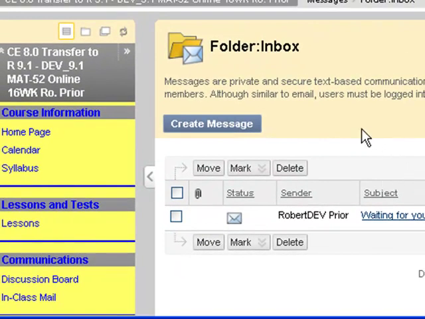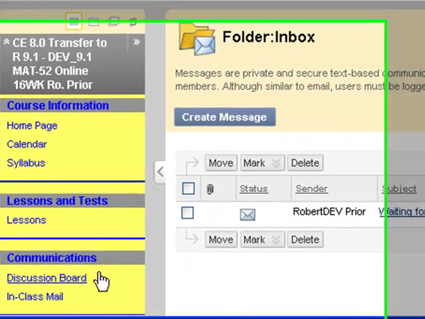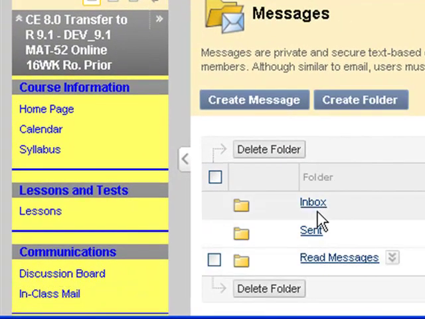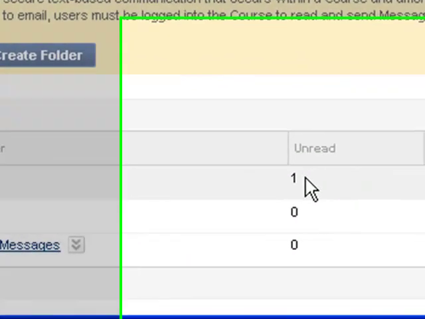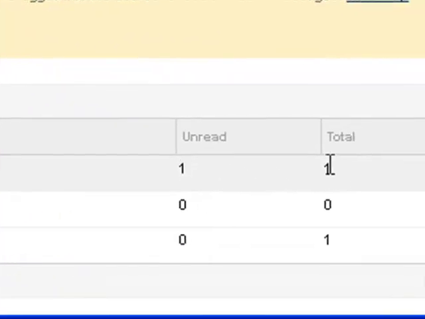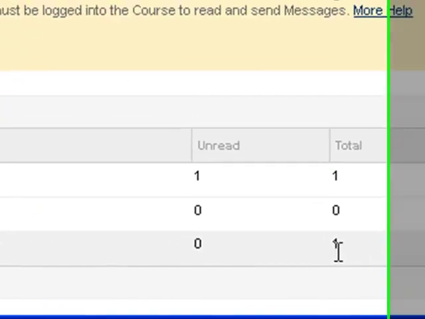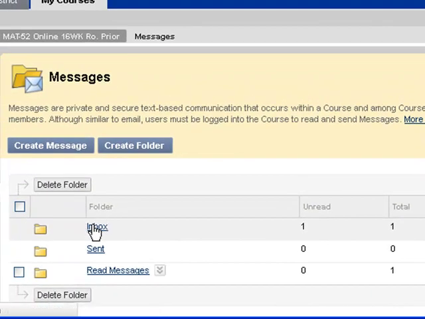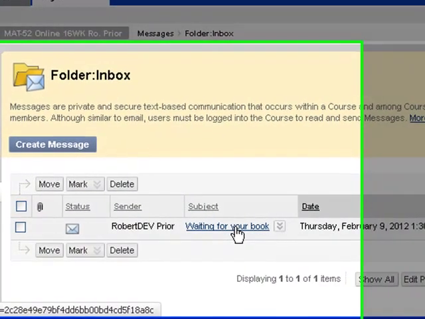But before we go any further, let's take a look at in-class mail again and see what we've got. We've got our inbox. There's still one message in there. It's unread. And notice our read messages also has one message inside it. But let me go back to the inbox and read the other message I have. It's called Waiting for Your Book. Let me read this.